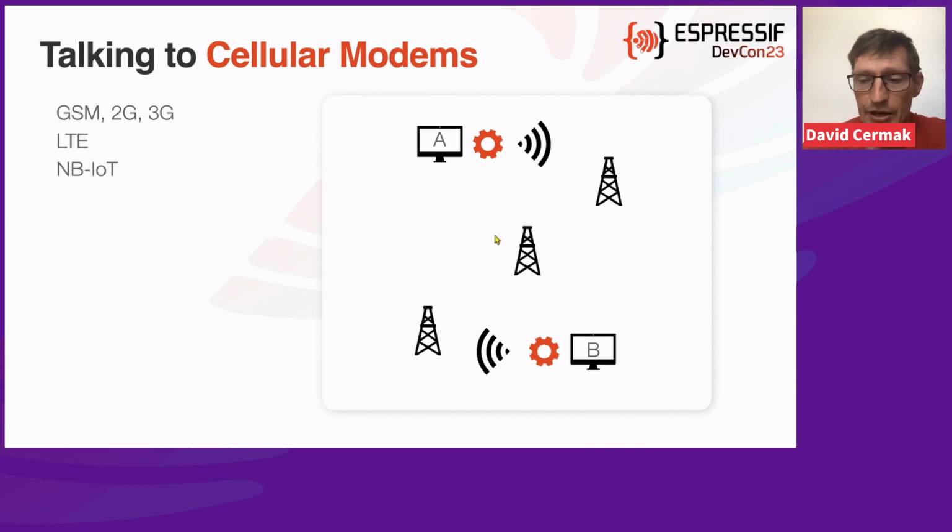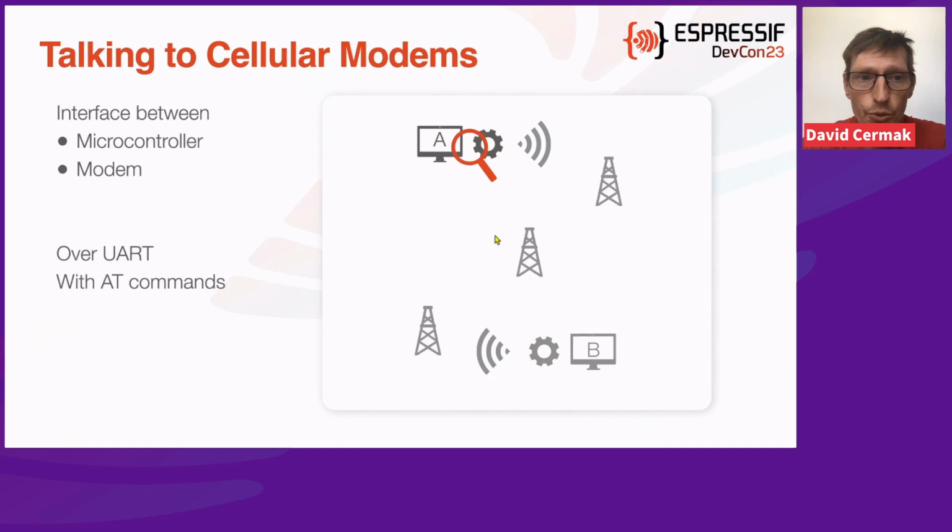And this is actually the topic of my presentation, but we will not be speaking about cellular modems, but especially about the way how we talk to them. So about the interface between the microcontroller, because in this case, computer A is a microcontroller and computer B is something like an internet gateway of your internet service provider. And the other device is the cellular modem. And we usually talk to them using UART and with AT commands, but it's not that simple.